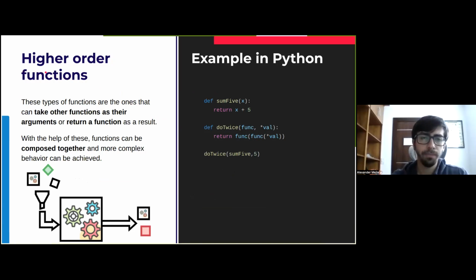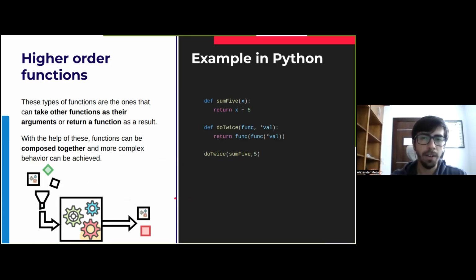So now let's take a look at the final principle that I want to talk to you about, which is higher order functions. And they, in general, are quite simple to understand. This means that functions can accept other functions as inputs, and then they can also give another function as an output. It doesn't have to be that every time we give a function, we return a function, but we can do that also. This way, we can create very complex behavior, in the sense that we can compose functions together and create chains of executing functions that create more and more complex behavior inside of software. And it also allows us to manage all of the issues that we may find with the other two principles of pure functions and immutability.